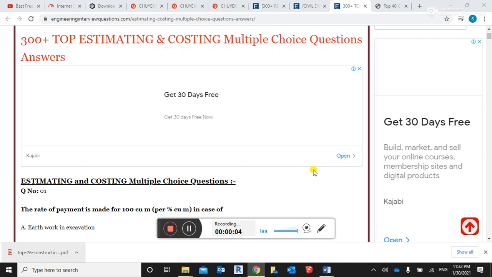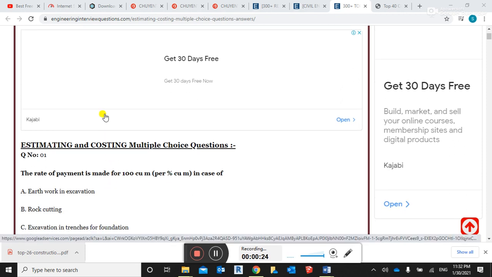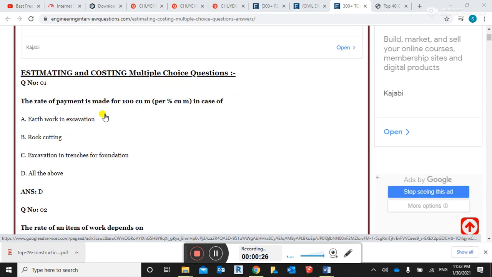Today I want to discuss a new topic, estimation and costing in the civil engineering construction industry. Viewers, this topic is very important in the civil engineering construction industry. Every civil engineer should have knowledge about costing and estimation. This is very important.